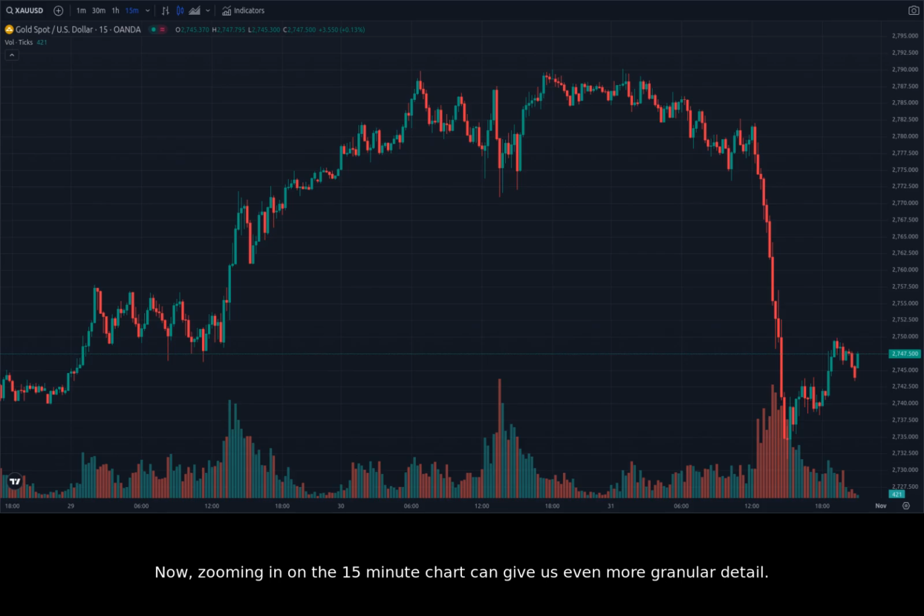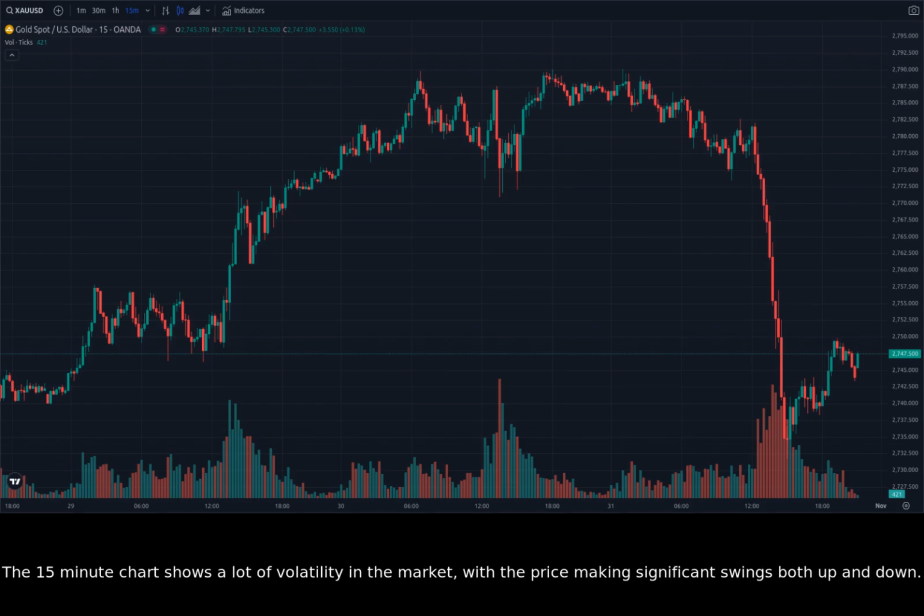Now, zooming in on the 15-minute chart can give us even more granular detail. The 15-minute chart shows a lot of volatility in the market, with the price making significant swings both up and down. The 15-minute chart can help us identify key support and resistance levels to watch.